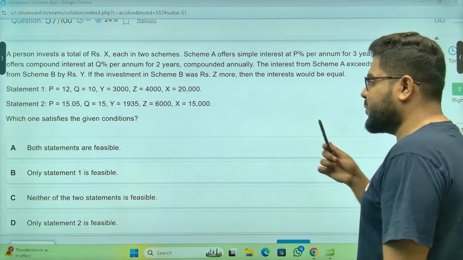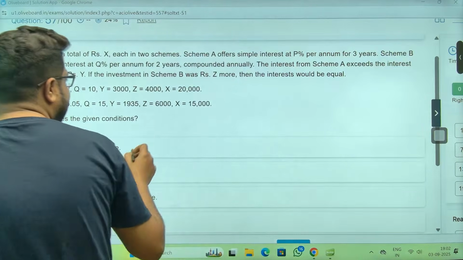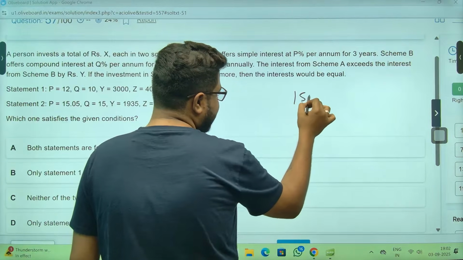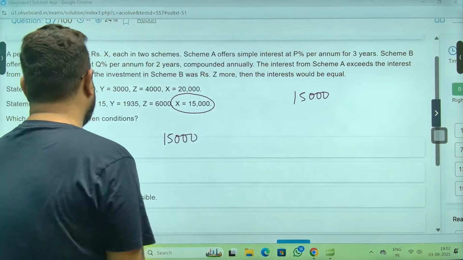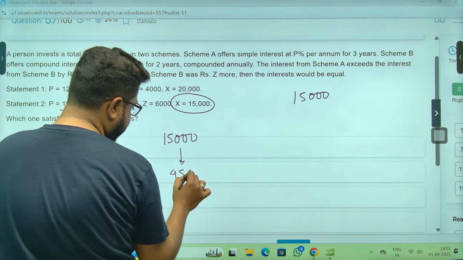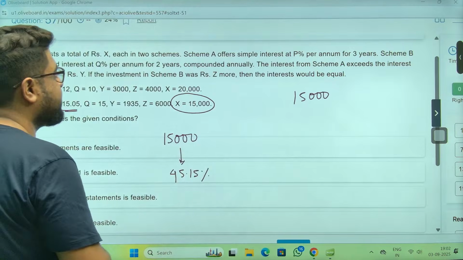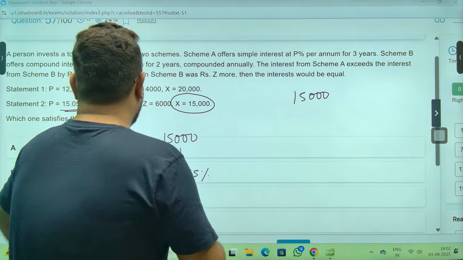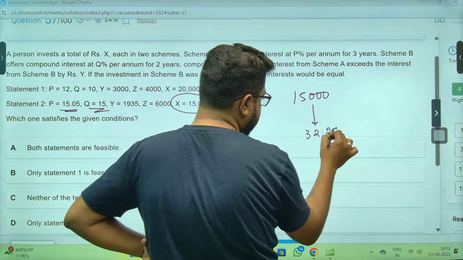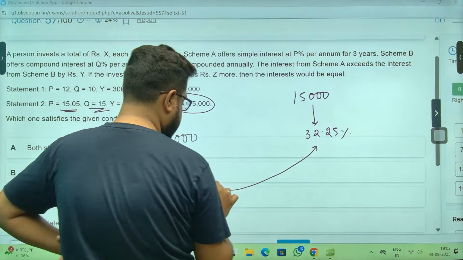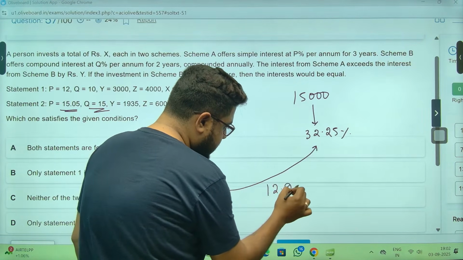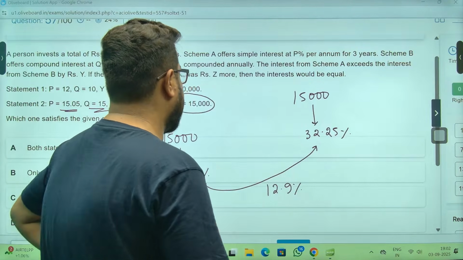Chalo, let's see. Statement 2, the values are not very good, but we have to do it. 15,000 is the value. 15,000, P% for 3 years. P means 15, so 45, 5 threes are 15, 45.15%. Okay. Q% for 2 years, 15. 15% for 2 years means, sir, 32.25%. Sir, what's the change? 45 minus 32.25 is 12.9% change on 15,000.